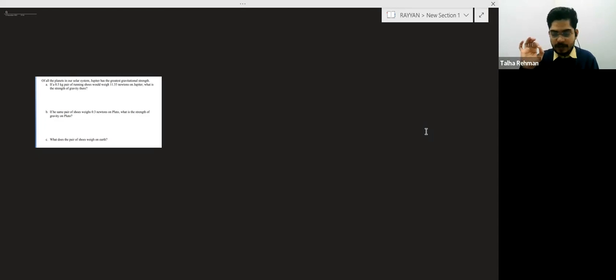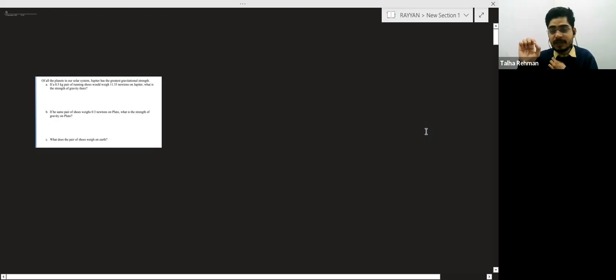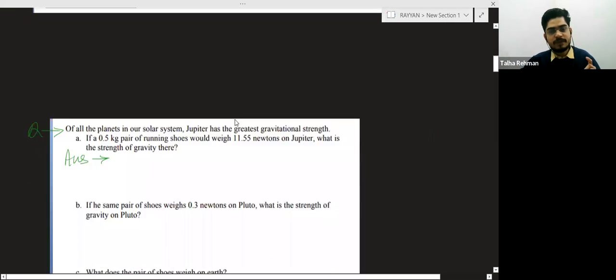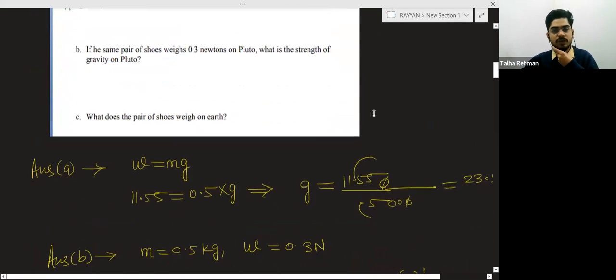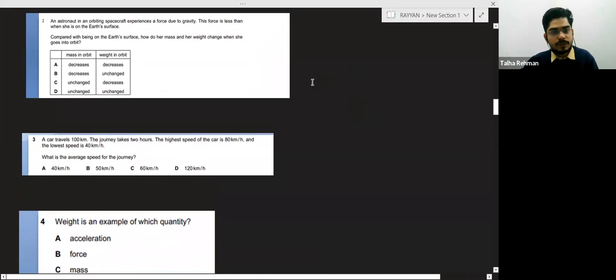Always remember this point. Whenever I am solving any question, suppose I am teaching a student, I always think that it is my exam and I am sitting in the examination hall and I have limited time. So when you are solving any problem, keep in mind that time plays a very important role. One by one we will solve the questions.